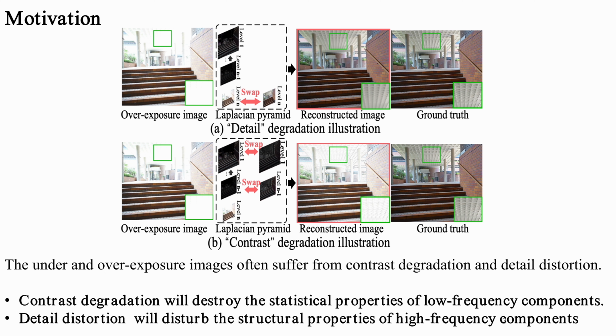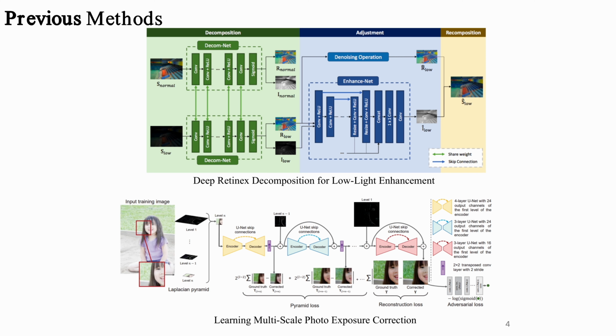To achieve better contrast enhancement and detail restoration, some researchers propose to decompose and restore the input image's lightness and structure components, respectively. For example, some researchers decompose images into illumination and reflectance components by utilizing Retinex theory and then design a specific network for each component.